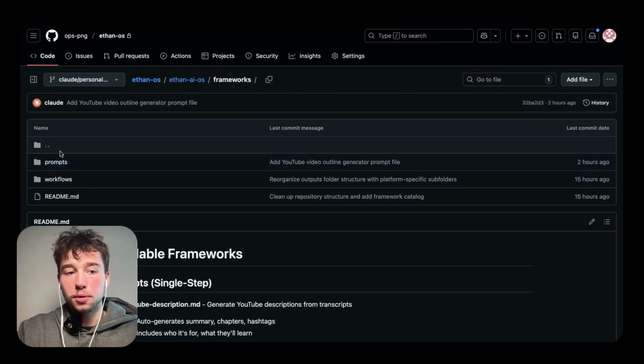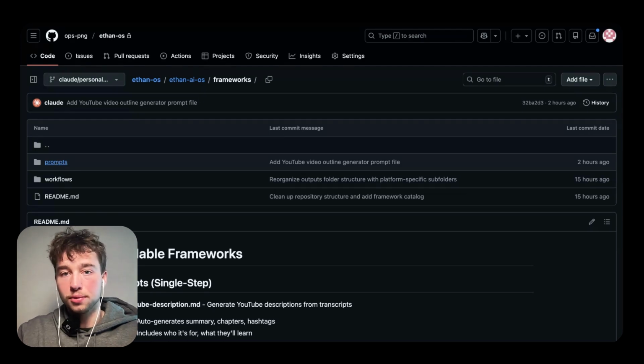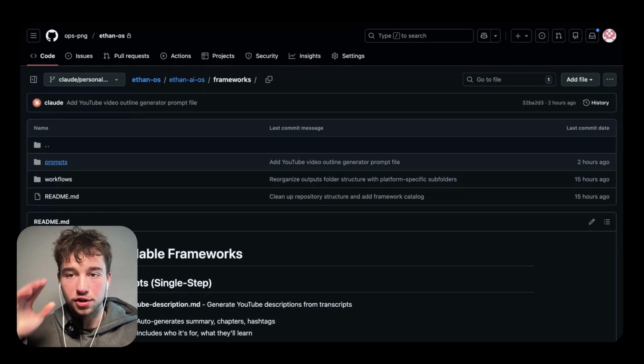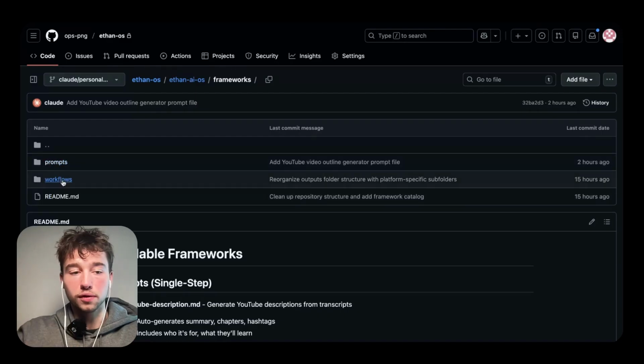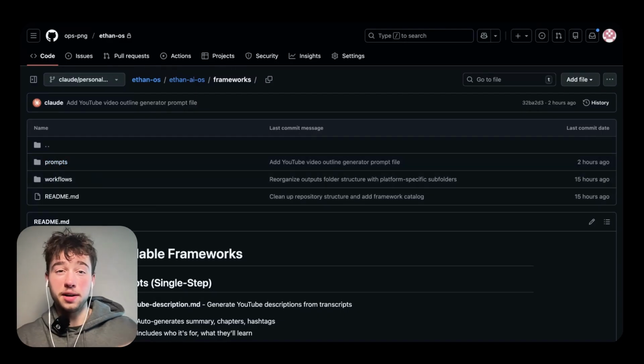And then obviously your frameworks, I have prompts and workflows. So prompts are just repeatable one-step processes that it can just execute on one time. And then workflows are more robust actions that it can take, where it's going to take multiple actions to get a structured output for you.